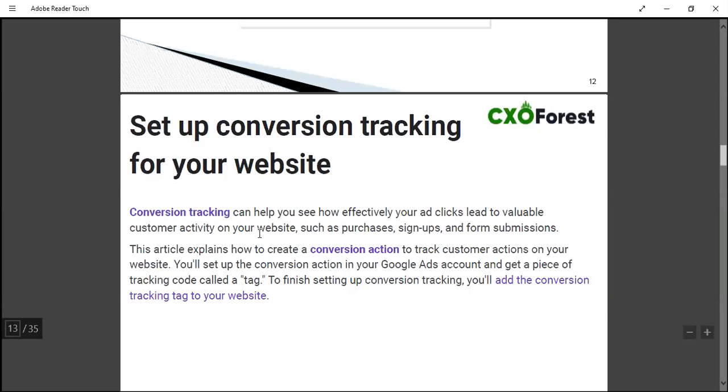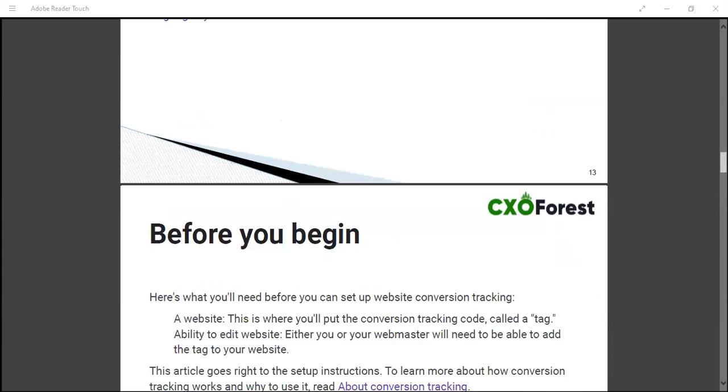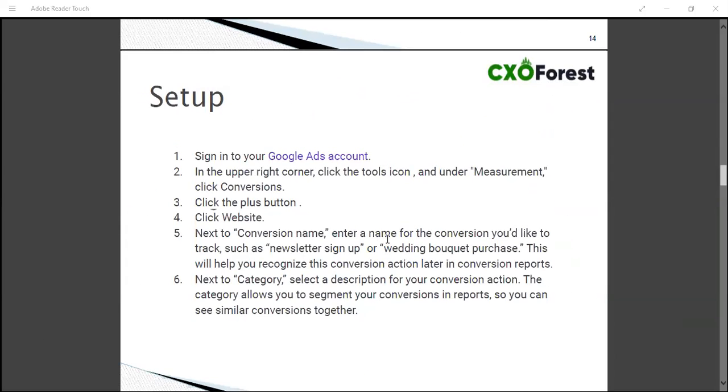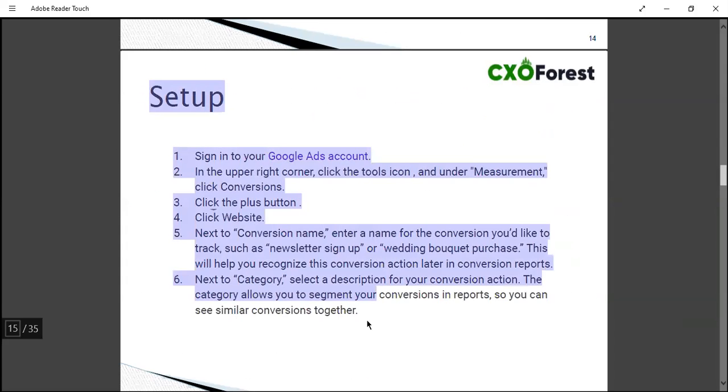So conversion tracking can help you to see how effectively your ad clicks lead to valuable customer activity on your website. This we discussed just now. Right, to set up your conversion pixel, you have to log into your account. Then on the upper right corner, you have to click on the tools icon, then go to measurement, then click conversions. We will see how to go through these particular steps.